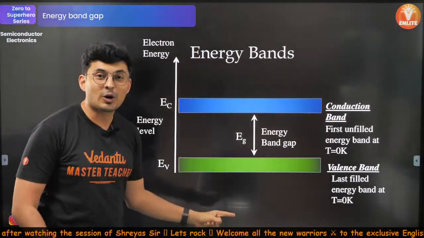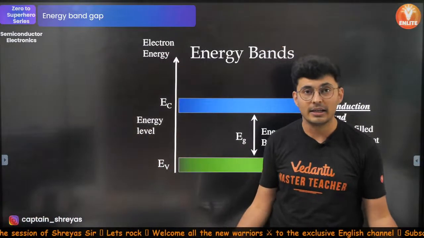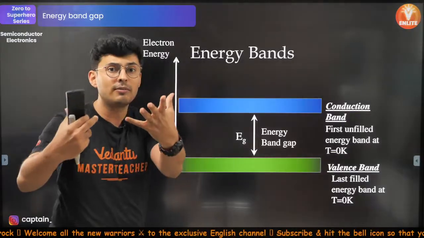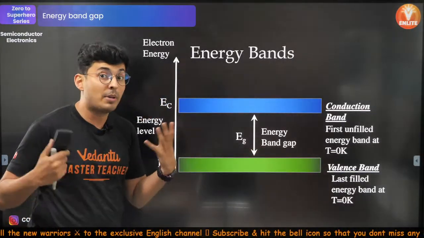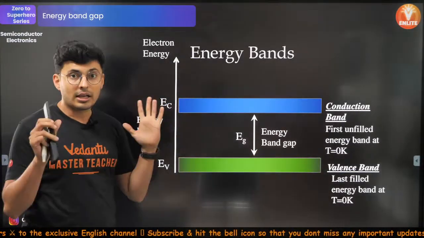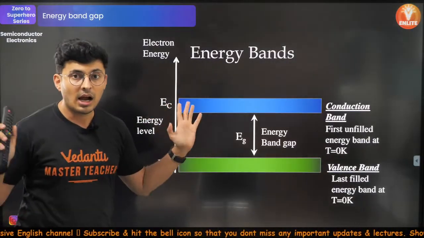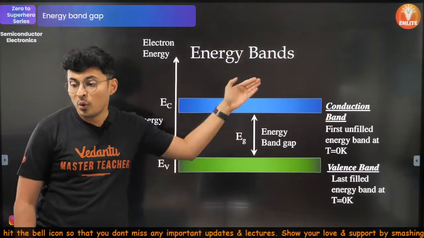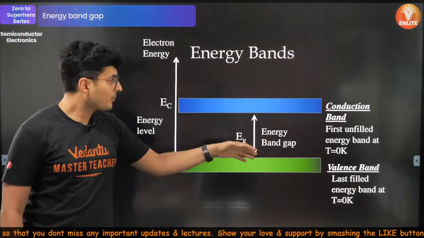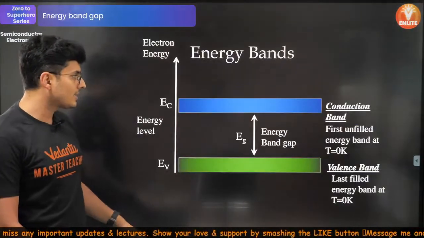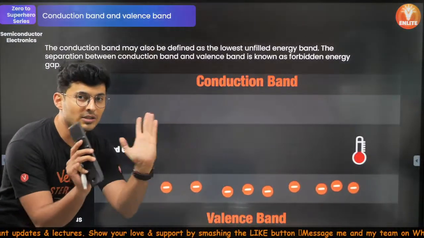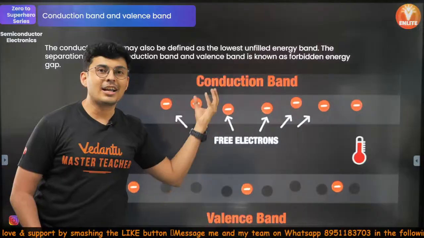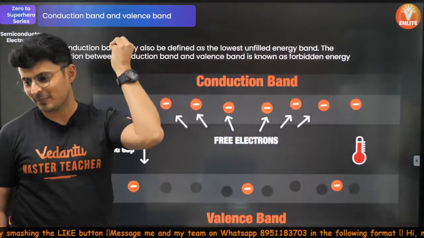Okay, so what these electrons will do, they will jump because they can't bear the heat. They will jump from this platform to this platform. More heat you give, there will be some electrons which can bear more heat. If you give that more heat, they will be like, sorry, I can't bear this higher heat. This is my limit. They will also start jumping and they will start moving to the upper and upper bands. Do you understand this, guys? So when you heat, the electrons can no longer bear the heat and they start jumping to the other higher bands and they are available now for conduction.